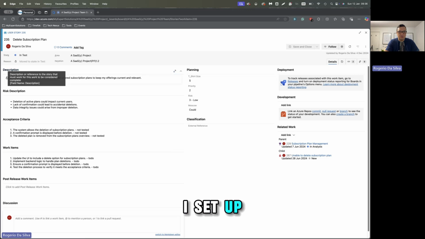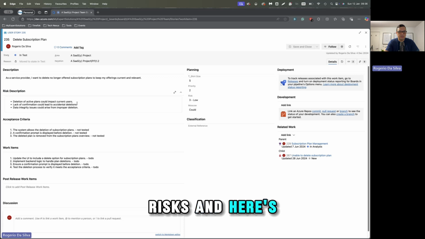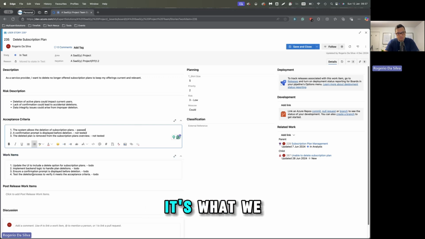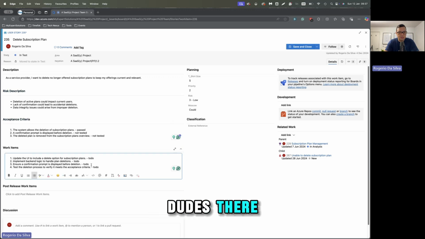I set up a field called description, a multi-line field, another field for risks, and here's the list of risks, then acceptance criteria. I have a more detailed meaning, like when I type in not tested there, or have multiple lines of acceptance criteria. Whatever is discussed to be the acceptance criteria for that, this is where it goes. And then the work items: it's what we're going to do about this piece of work, and then you have the to-dos there, and once it's done, we just type done, and that's it.